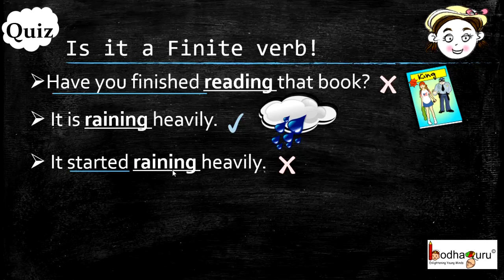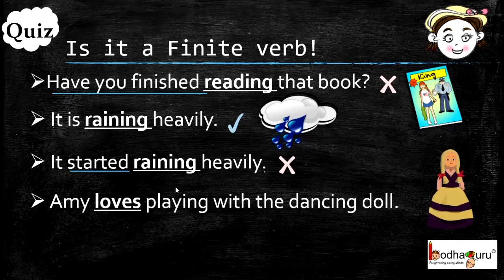Amy loves playing with the dancing doll. Here is loves a finite verb? Yes. Why? Because it is the main verb. And if you see, playing is the name of an activity here and hence it is a non-finite verb. And what about dancing? Yes, it is a ing form of the verb dance, but here it is describing the doll and hence it is acting as an adjective and it is a non-finite verb.